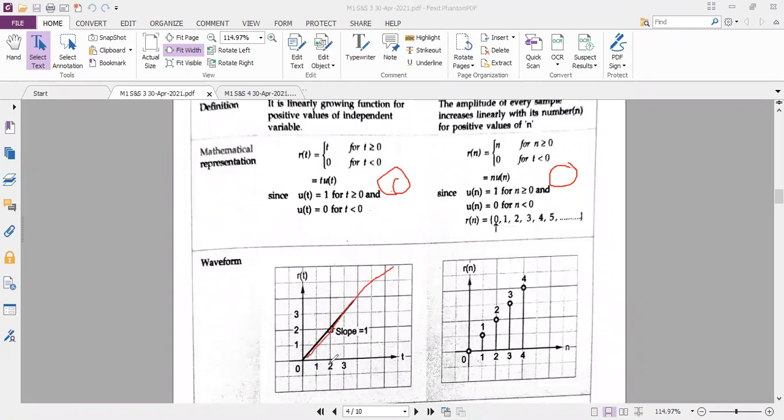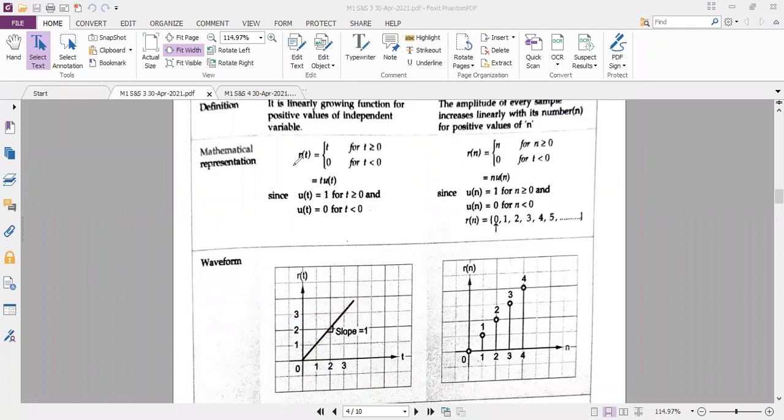So can I say at t is equal to 1 the amplitude is 1? You just see here. At t is equal to 2 the amplitude is 2. At t is equal to 3 the amplitude is 3. At t is equal to 4, what will be the amplitude? Yes, 4. So I hope you understood the relation between the amplitude and time in case of ramp signal. Okay. So now we will see how to write this diagram in terms of equation.